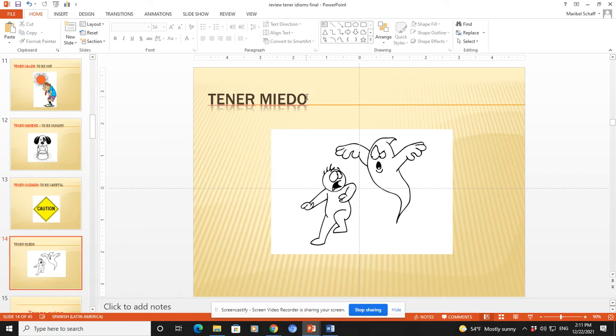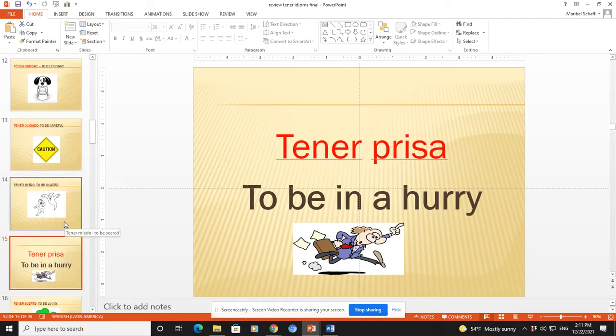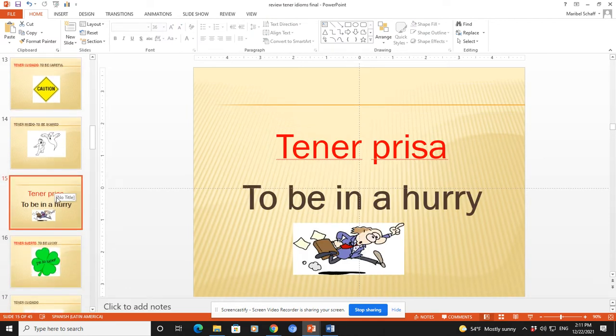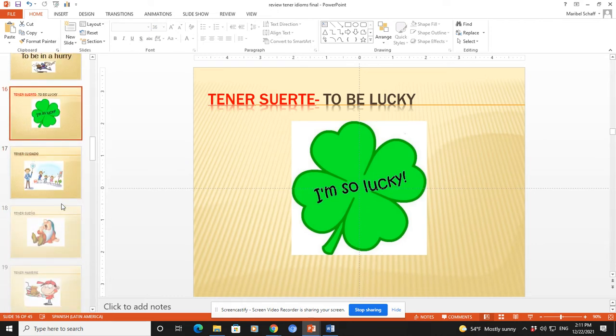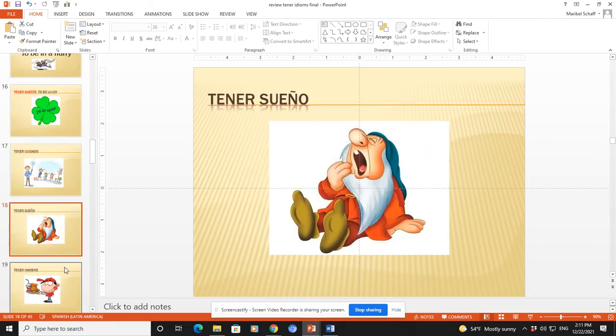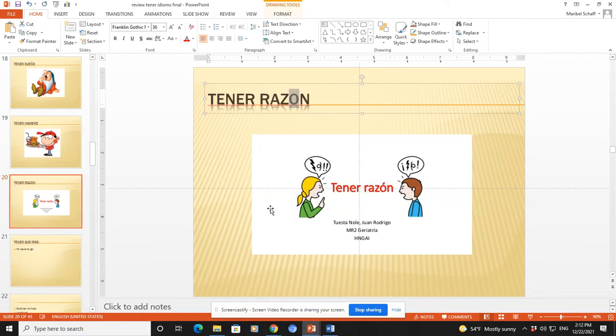Tener miedo, to be scared. Tener prisa, to be in a hurry. Tener suerte, to be lucky. So, tener razón, with accent mark over the O, to be right.